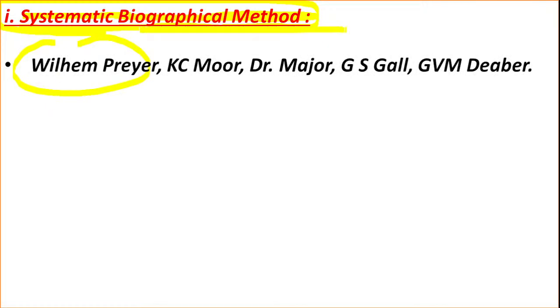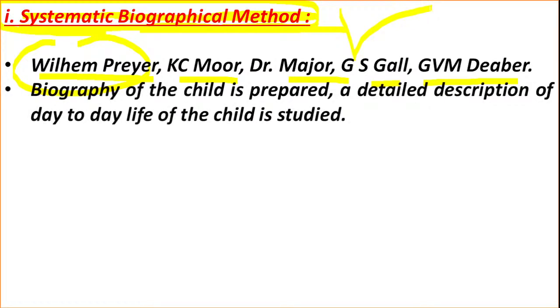The systematic biographical method is related to William Preyer, Casey Moore, Dr. Major, G.S. Hall and G.V.M. Dever. Sometimes you may get a question that the systematic biographical method is associated with the following psychologists, so please remember. Here a biography of the child is prepared. A detailed description of the day-to-day life of the child is studied here.